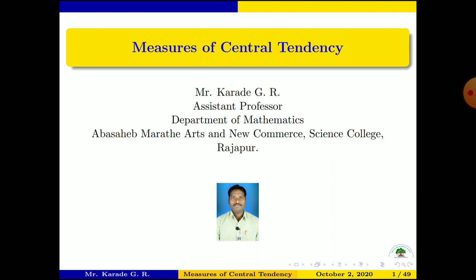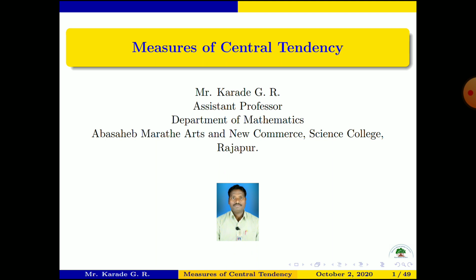What are the measurements to find out the central tendency of a given data, meaning some set of values or collection of values? If we have a collection of values, then what is the central value of this data?